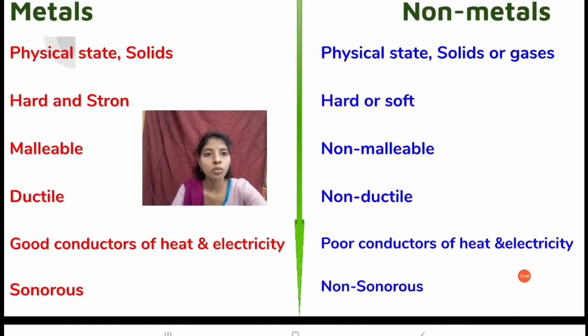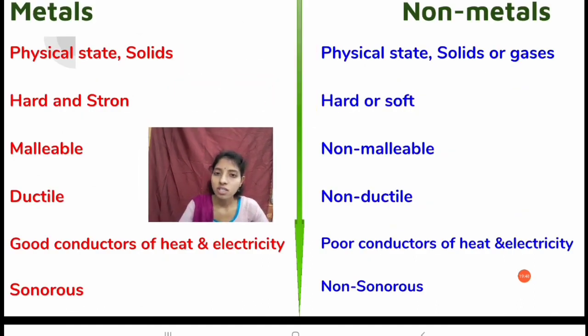So see some of the differences between metals and non-metals that we have discussed up to now. See here, the physical properties of the metals. The physical state is solid. Metals are solids at room temperature.